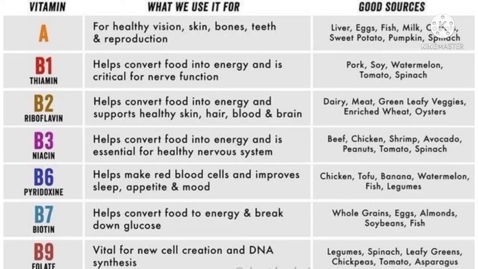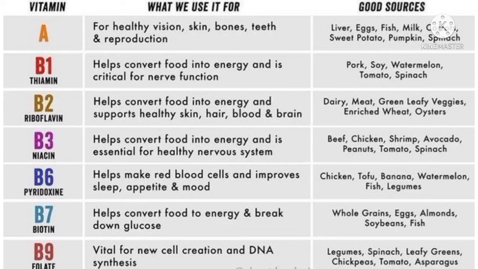Now next is B3, which helps to convert food into energy the same way, and is essential for a healthy nervous system. So B3 is very important for the healthy nervous system. The food sources of B3 are beef, chicken, avocado, peanut, tomato, and spinach. B6 helps to make red blood cells and improves sleep, appetite, and mood. So the food sources for B6 are chicken, tofu, banana, watermelon, fish, and legumes.